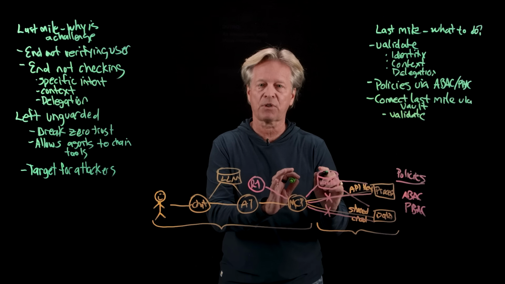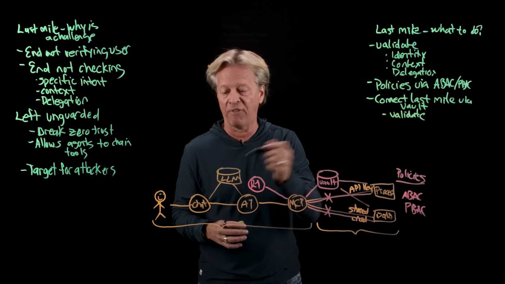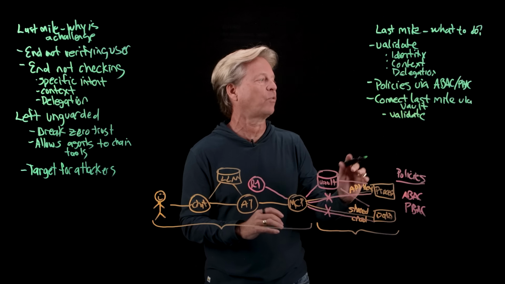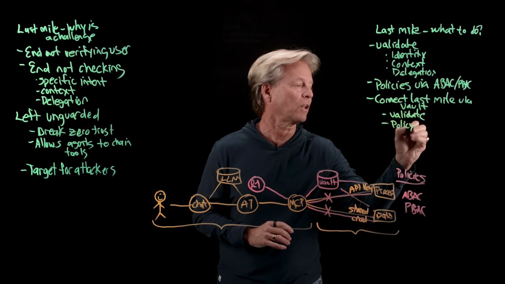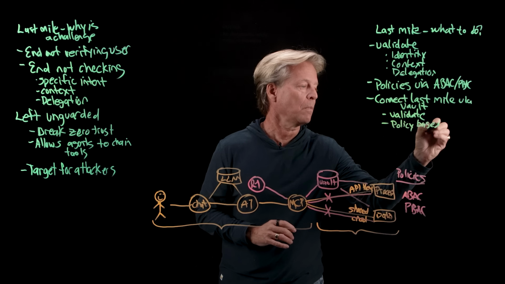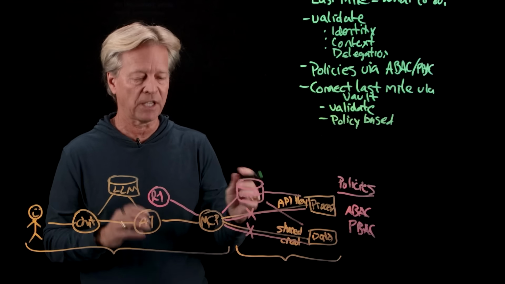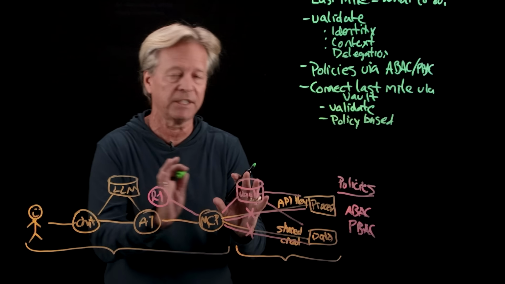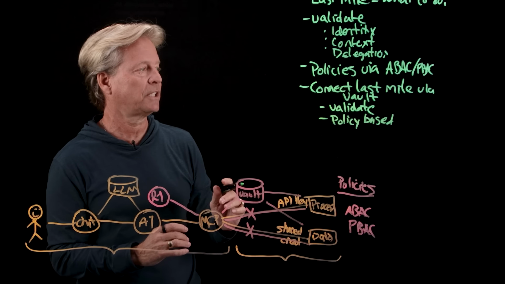So we can bring this all into the vault and understand those things that we need to do to validate all this information, identity, delegation, all that stuff we can do here. The next thing is that we can make this policy-based. So we can bring these policies into the vault and say, okay, if we understand the identity, delegation, all that, what policies can we implement then to connect to our enterprise and backend systems?